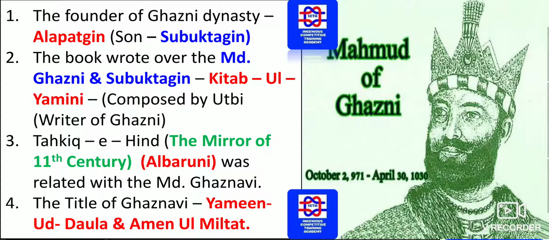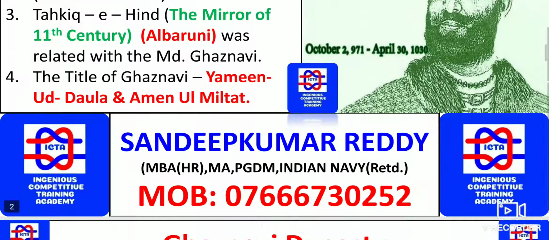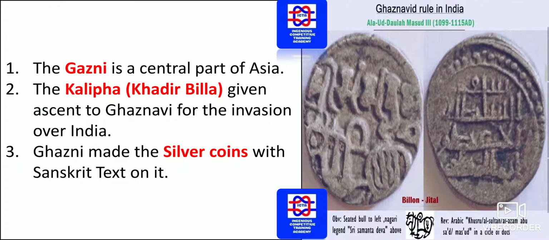The title of Ghaznavi has been given by Yamin ud Dawla and Amin ul Millat. So these are the two who gave the name for Muhammad Ghaznavi. Next, Ghazni is in the central part of Asia. We should remember that the Khalifa Khadir Billah gave assent and approval to Ghaznavi for the invasion over India.